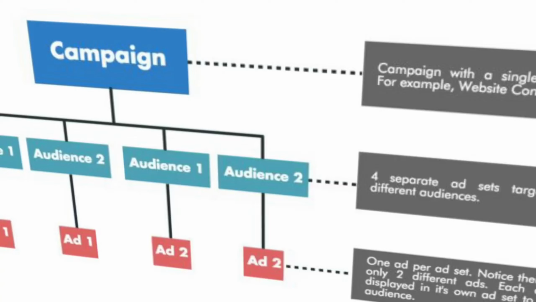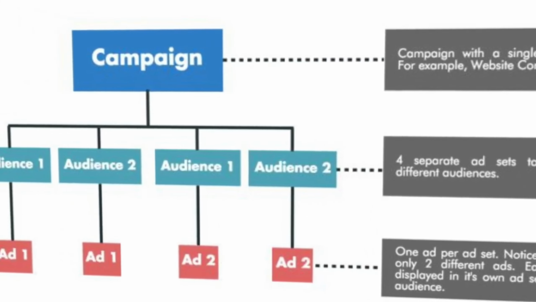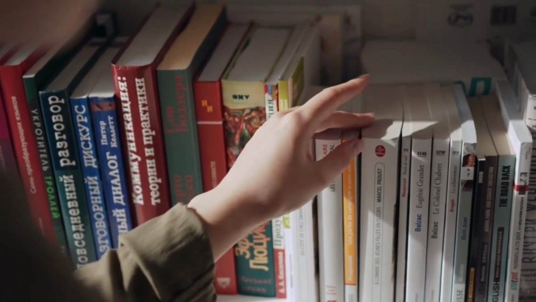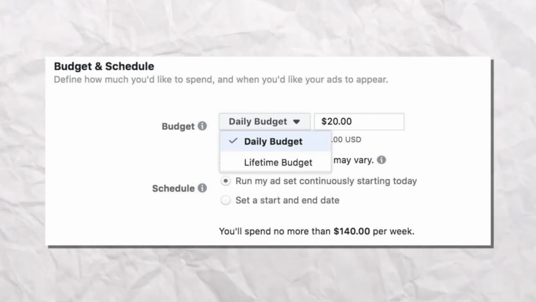The campaign was like a symphony with different parts. Each part, called an ad set, had its own budget and audience. I wanted to reach people who were interested in self-development, so I targeted them. The budget was like the money I was willing to spend on each ad set.